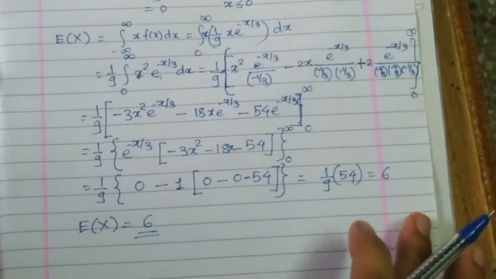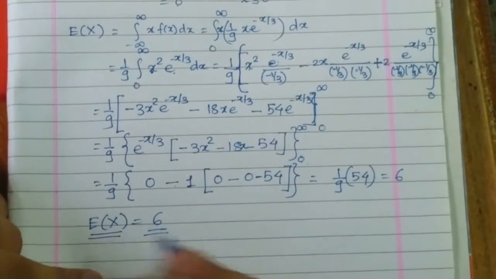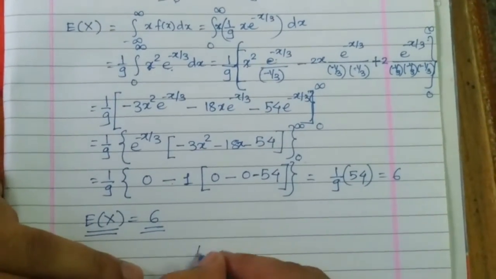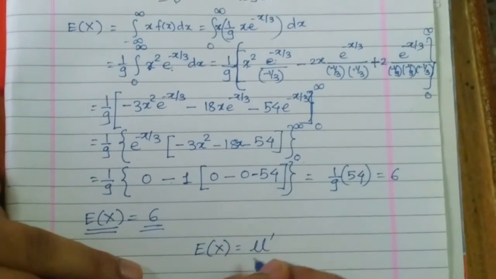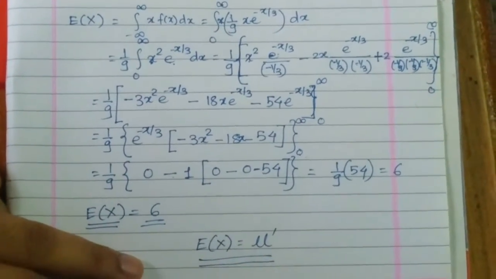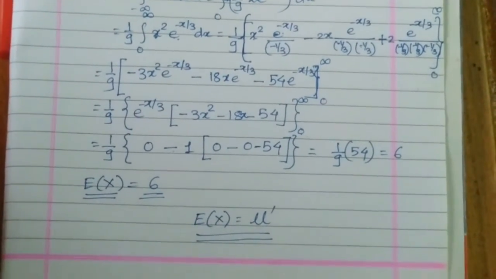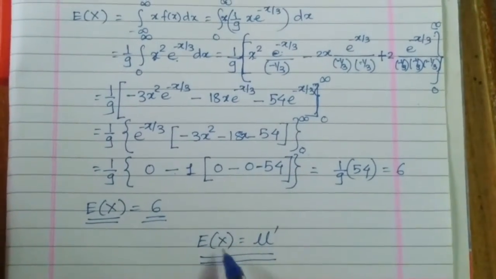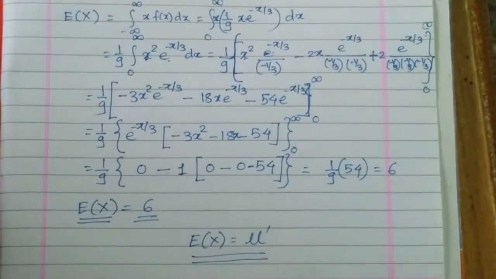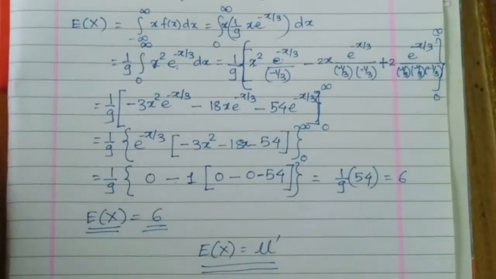One more point I left in the previous lecture. Mathematical expectation is nothing but a mean. So we can write E of x in another notation, that is mu dash. So remember this notation because this will help you to understand the topic of moment generating function, because the mathematical expectation, the mean, is nothing but the first moment of this particular probability distribution.